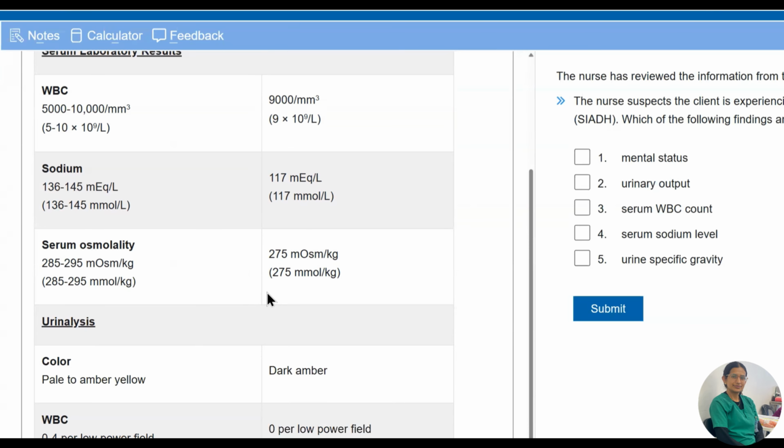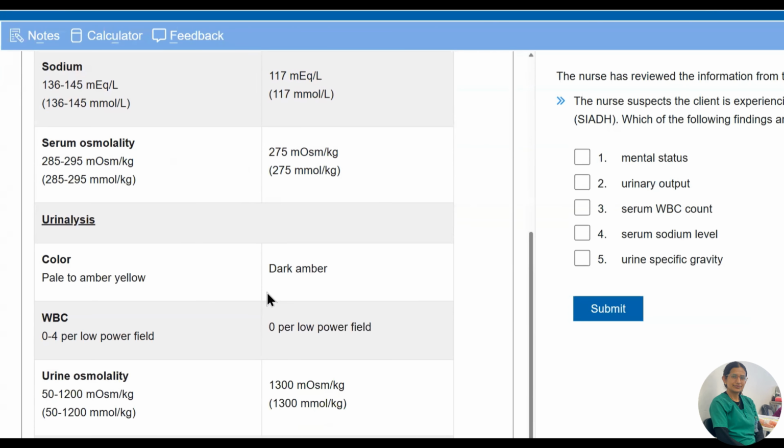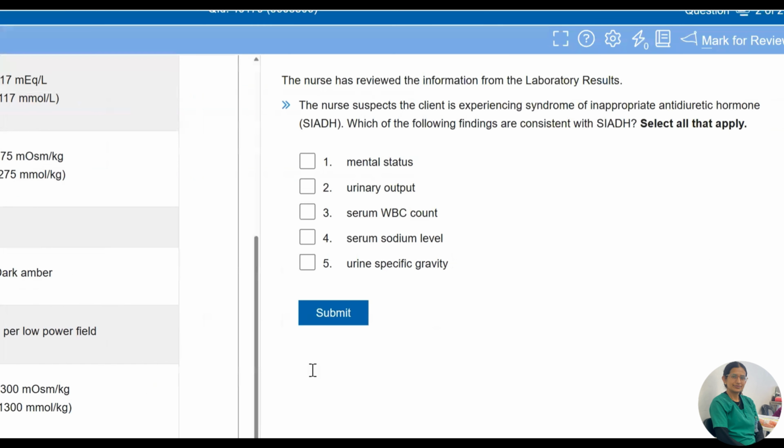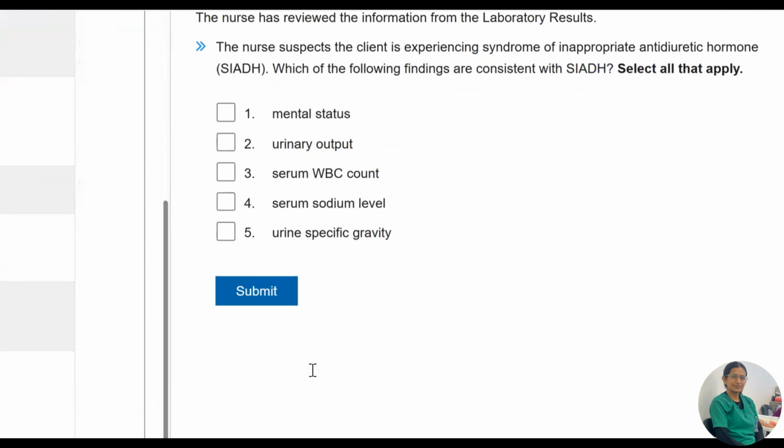And in the urinalysis, urine color is dark amber, and WBC is 0 to 4 per low power field, that is 0, it is also normal, and urine osmolality is 1300, and it is increased, and specific gravity is also increased. So now moving to the questions.